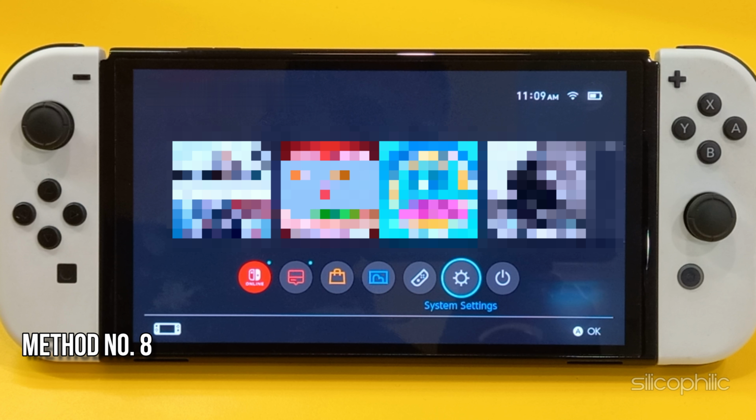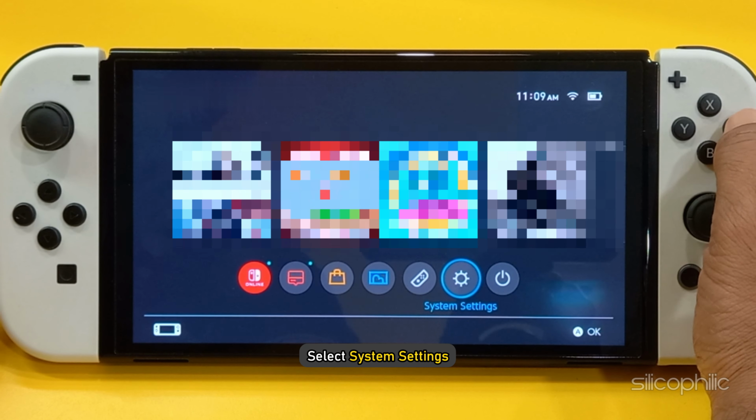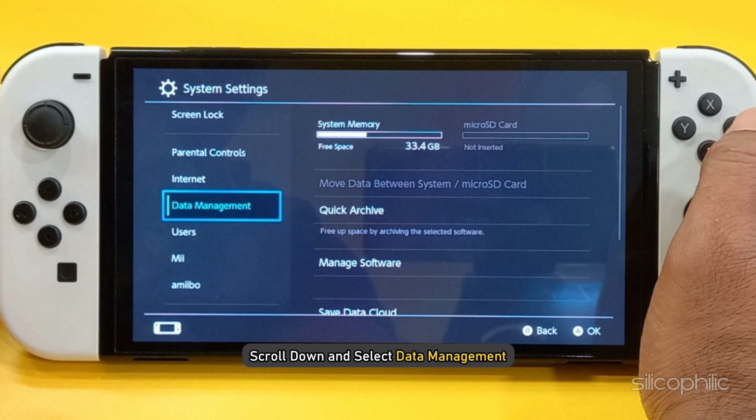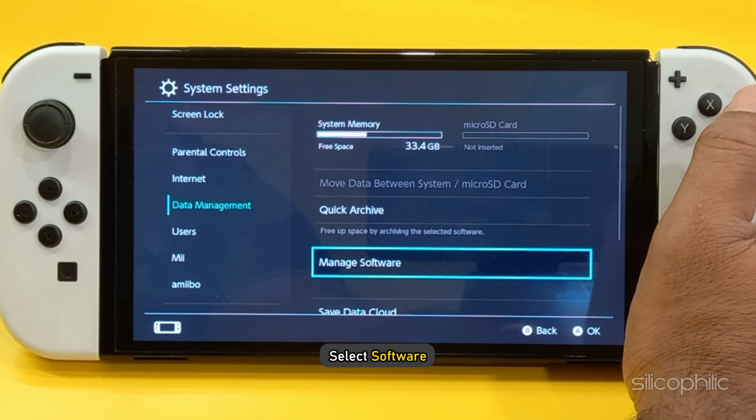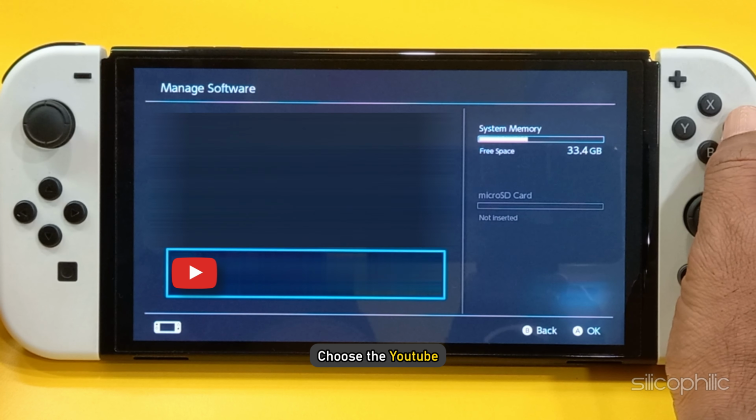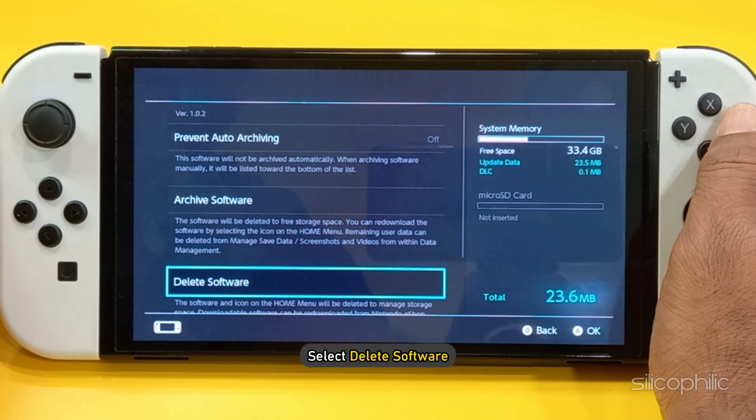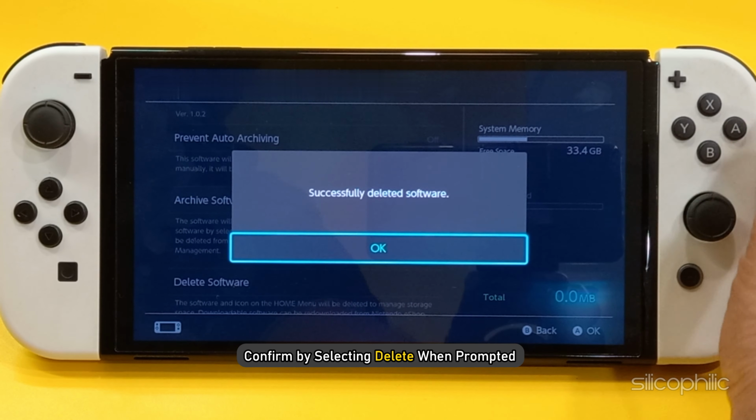Method 8. Delete and re-download the game again. Uninstall YouTube and re-download it from the Nintendo eShop. From the home menu, select System Settings. Scroll down and select Data Management. On the right hand side, select Software. Choose YouTube. Select Delete Software. Confirm by selecting Delete when prompted.